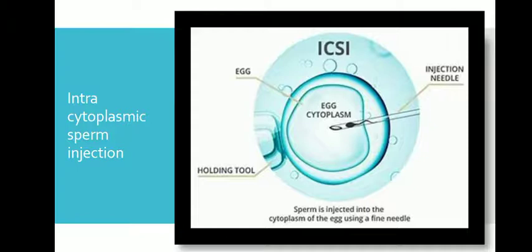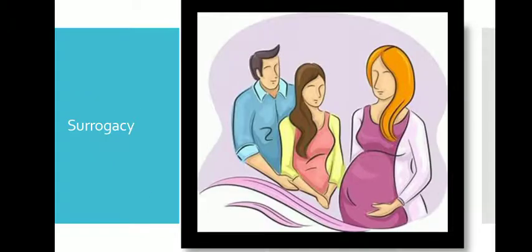The sperm is carefully injected into the cytoplasm of the egg. Fertilization occurs in 75 to 85% of the eggs injected with a sperm. The zygote is allowed to divide to form an 8-celled blastomere, and then when the 8 cells form, it goes into the uterus and starts to grow. Okay, reproductive pregnancy.